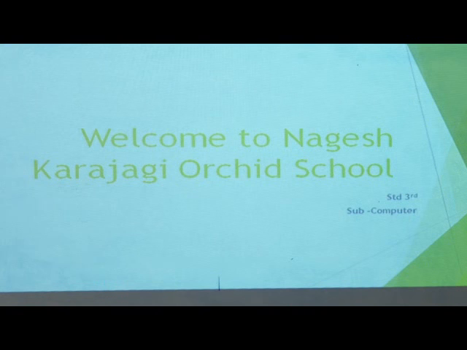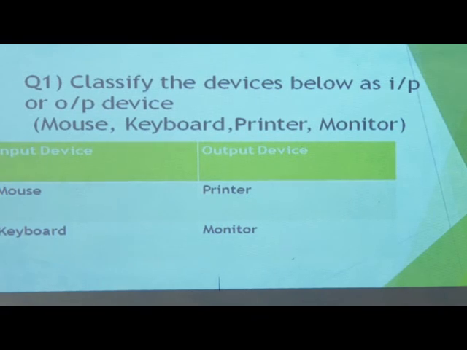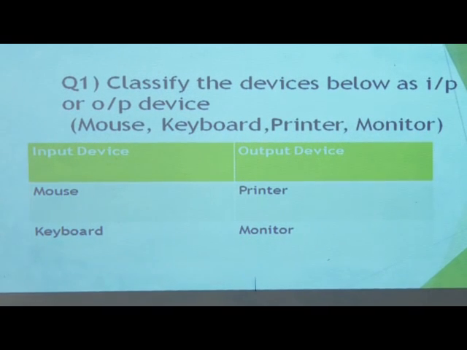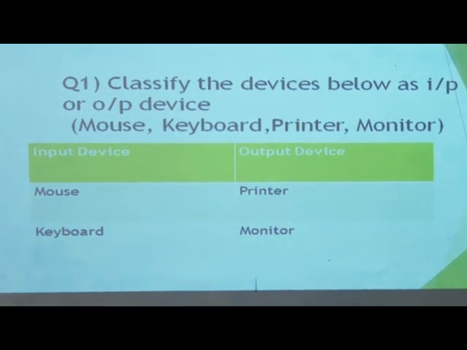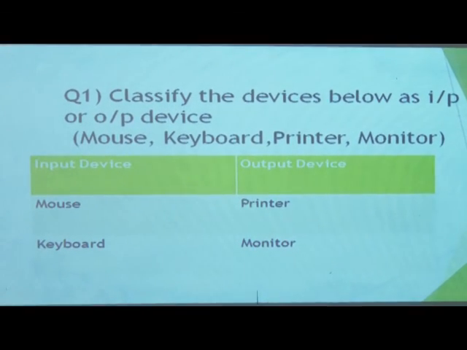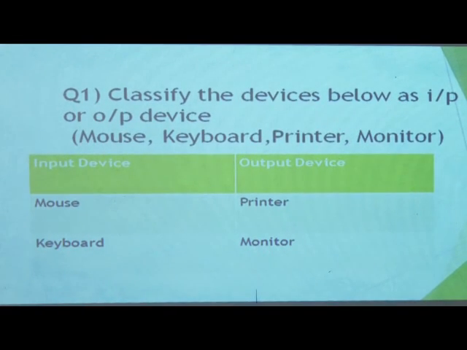Now we will see the skill sheet. In the skill sheet, our first question is: classify the device below as input device or output device. Meaning, among mouse, keyboard, printer or monitor, we have to divide these devices into input device or output device. Which devices are input devices?